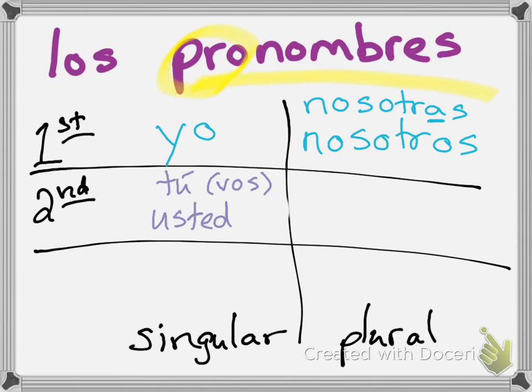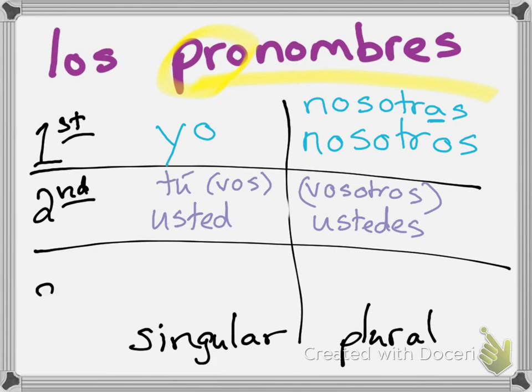So second person singular, tú, vos, or usted. Oh, so many options. Second person plural is vosotros if you're in Spain, or ustedes if you are pretty much anywhere else, right? So I'm going to put that one in parentheses as well. All right, so ustedes if I'm talking to a group. It's the equivalent of saying y'all, or if you're from up north like me, yous guys. So ustedes. Usted singular, ustedes plural.